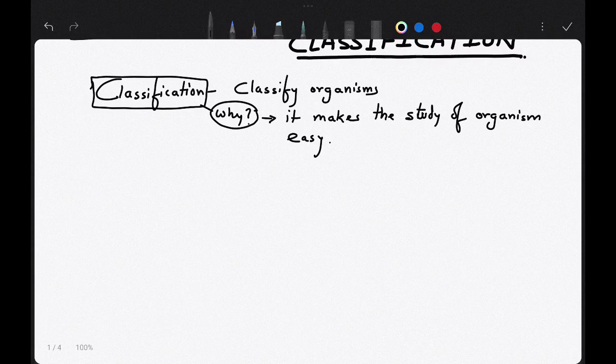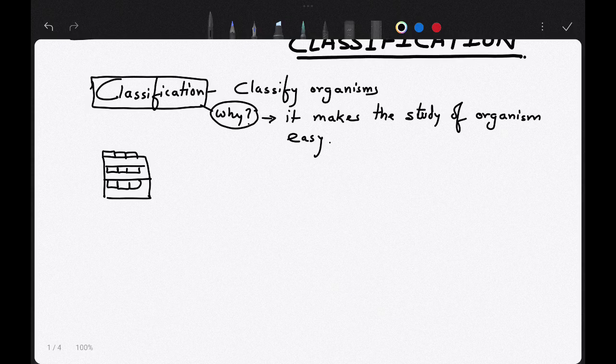Now if I say classify things that are non-living, suppose in your study room, you might be classifying the things in your room based on different features, such as physics books, chemistry books, biology books. So you must be classifying books based on subjects.